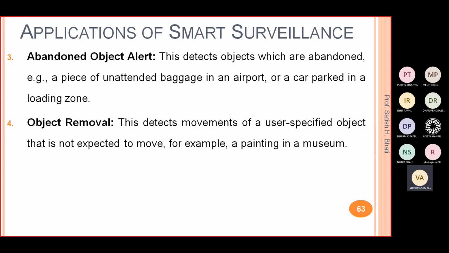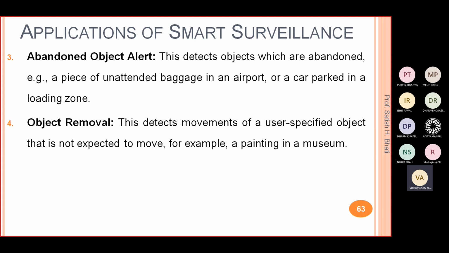Or you will find a car parked in some area for some days, or for 1 month, a car parked at some area, right? So it's a car of some unknown owner. That kind of abandoned object you want to find, and then you have a system which will give you the alert. So you can include that in the abandoned object alert type, right?